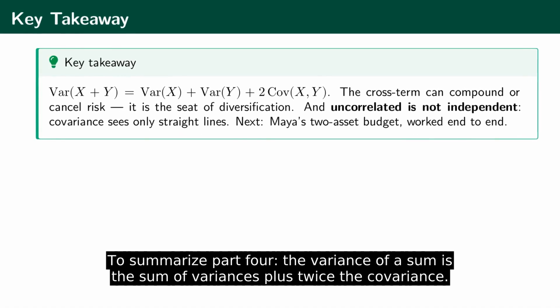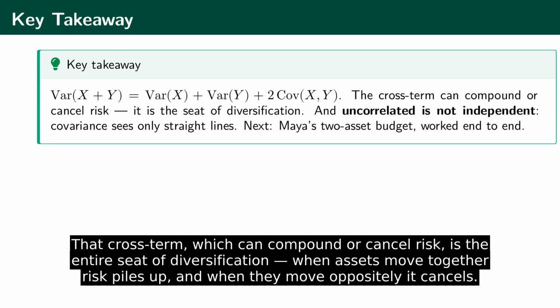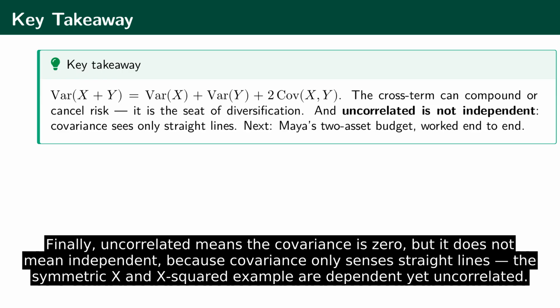To summarize part 4, the variance of a sum is the sum of variances plus twice the covariance. That cross term, which can compound or cancel risk, is the entire seat of diversification. When assets move together, risk piles up, and when they move oppositely, it cancels. The weighted version is what a real portfolio uses. Finally, uncorrelated means the covariance is 0, but it does not mean independent because covariance only senses straight lines. The symmetric X and X squared example are dependent yet uncorrelated.